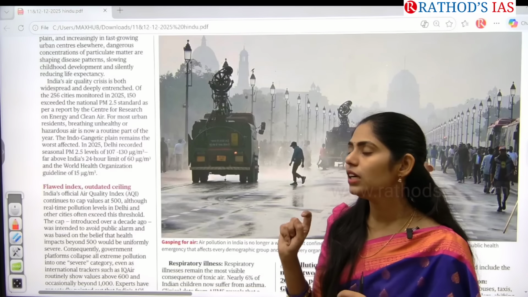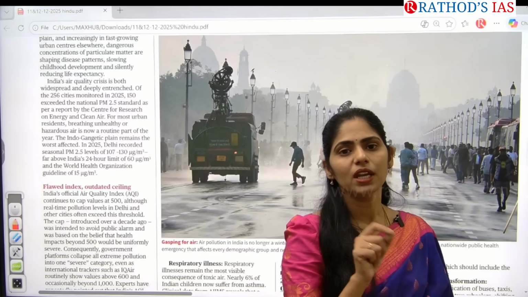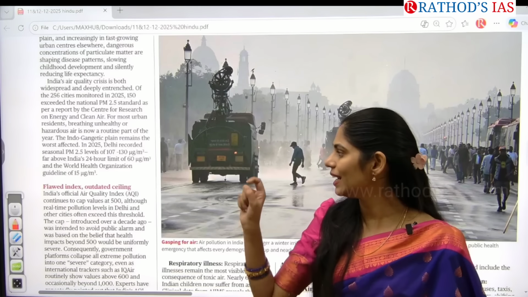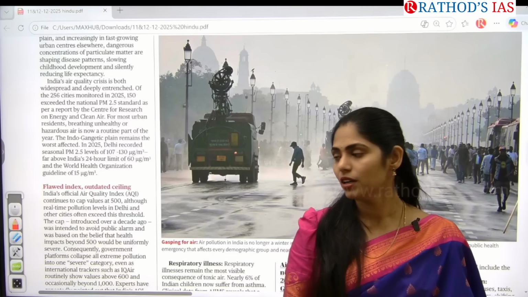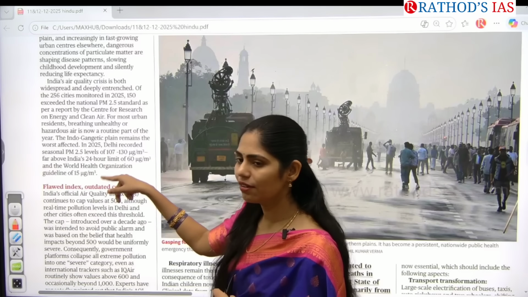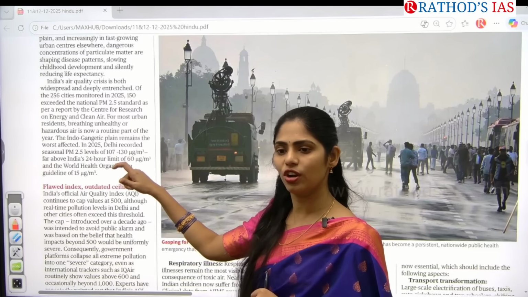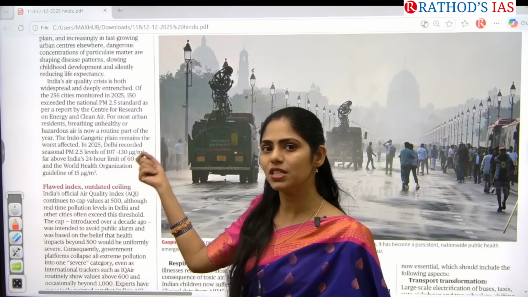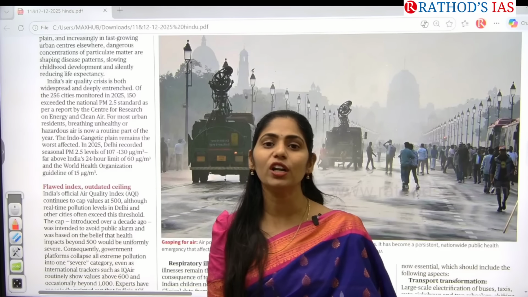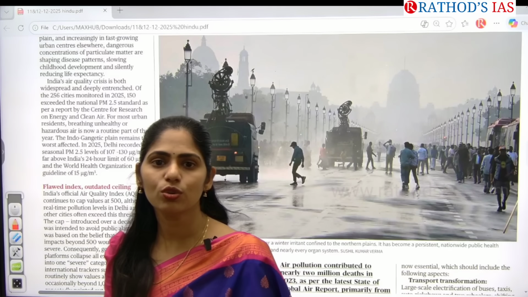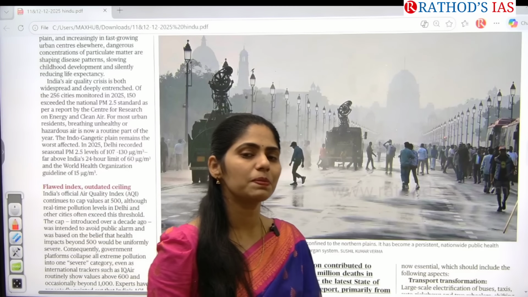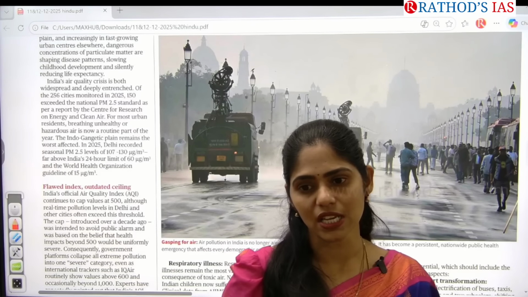And actually WHO is saying that the PM 2.5 level should be less than 15 micrograms per meter cube. But what is the level we can see? 107 to 130. That means, is that more or less? And how many times is it more? It is around 12 to 13 times more PM 2.5 seen in this atmosphere.